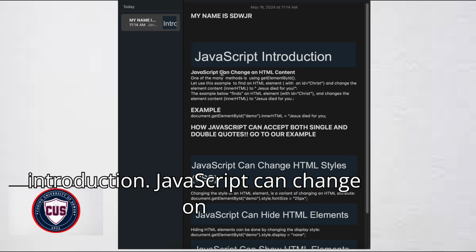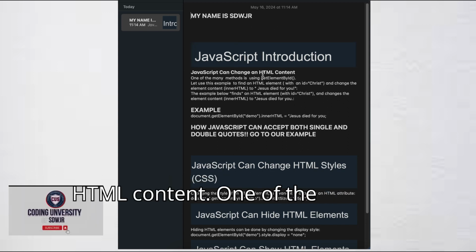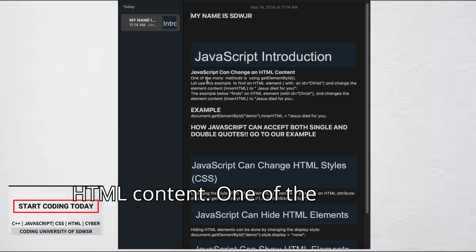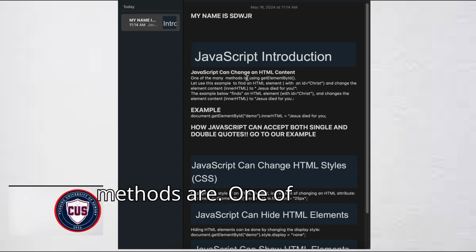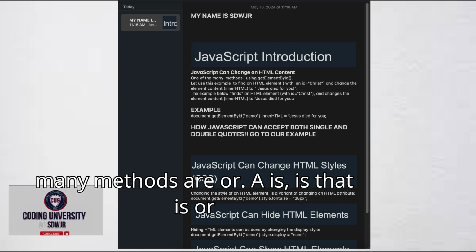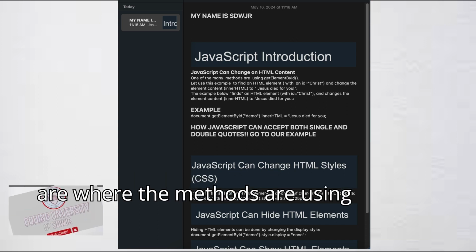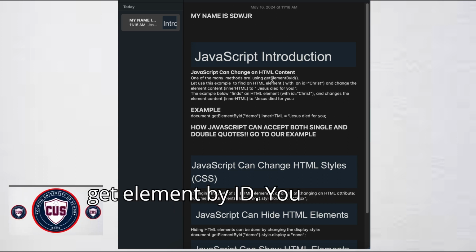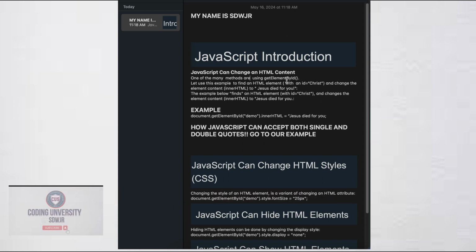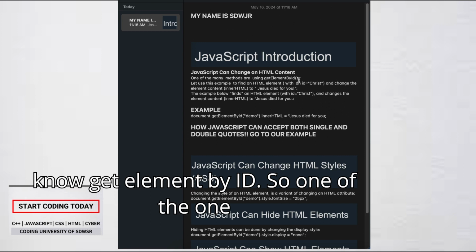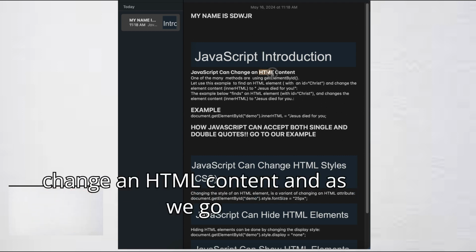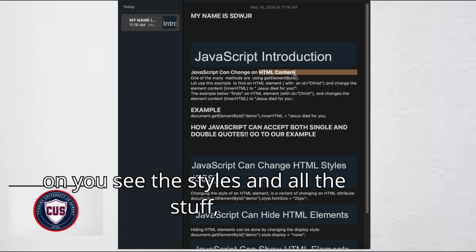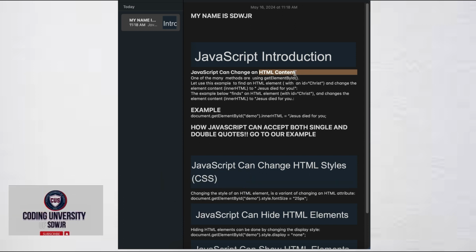JavaScript introduction. JavaScript can change HTML content. One of the many methods is getElementById. It's one of the methods that you can use to change HTML content. And as we go on, you'll see the styles and all the stuff.